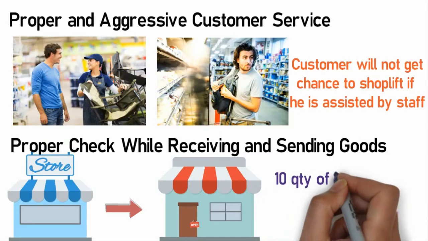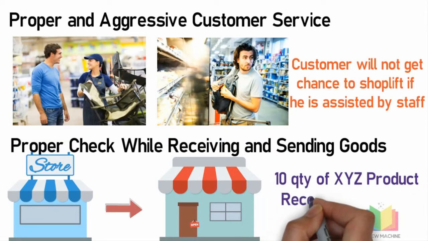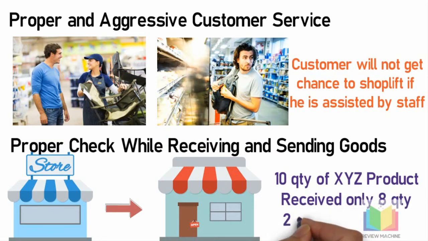For example, if you are receiving 10 quantities of XYZ product and instead of receiving 10 quantity, you will receive only 8 quantities physically. Then here you will be having a loss of 2 products and these 2 products will straight away lead into a shrinkage. Here you will be paying the vendor for the 10 products which you are receiving, but physically you have received only 8 products. So there is a loss of 2 products. For this reason, the receiving manager has to physically check all the products and then he has to receive it inside the store. Physical check of all the products will help in reducing the shrinkage for the store.